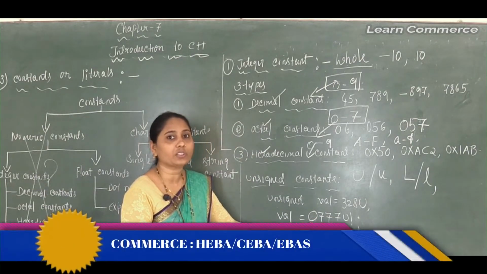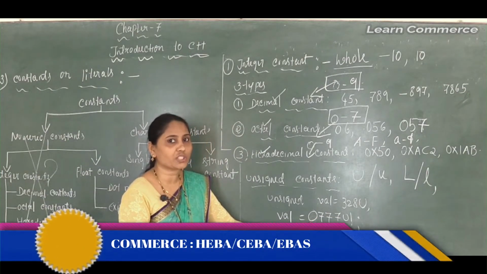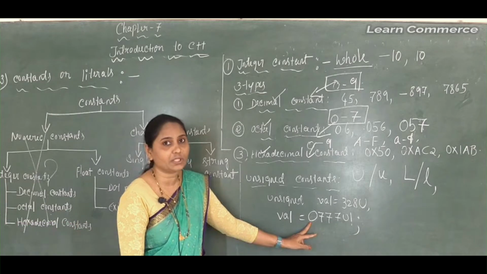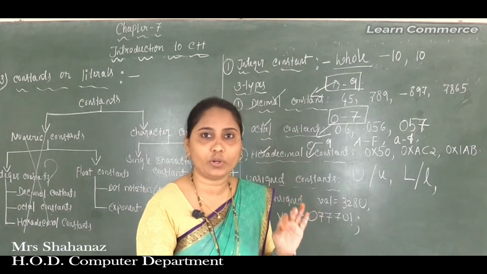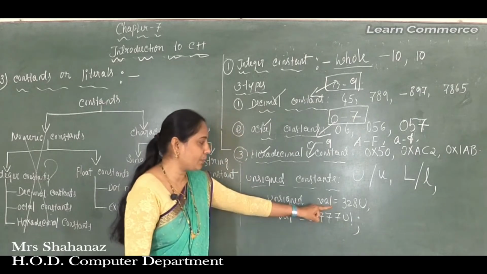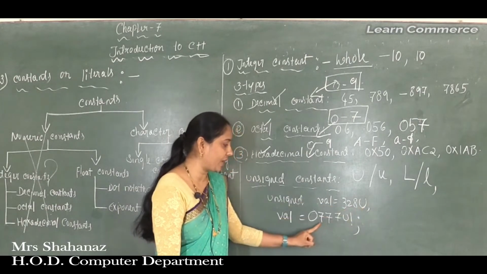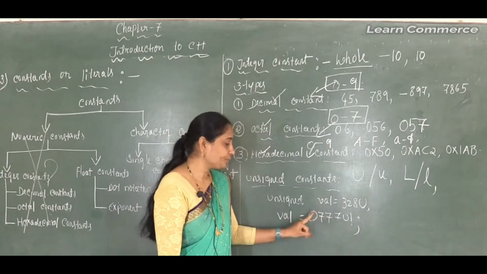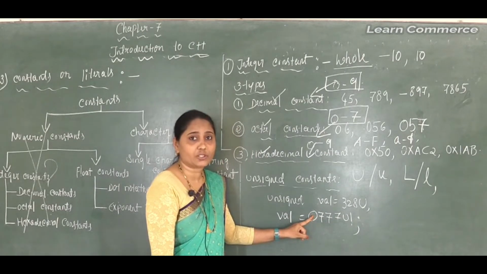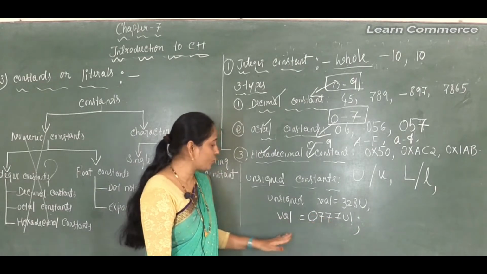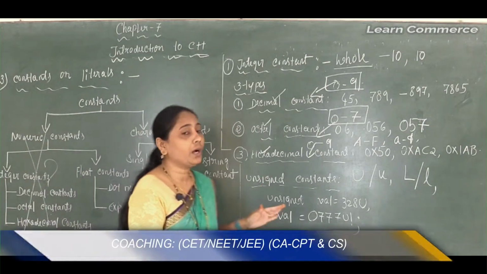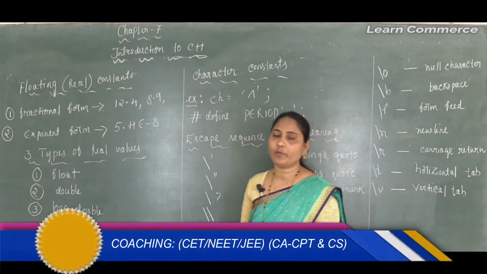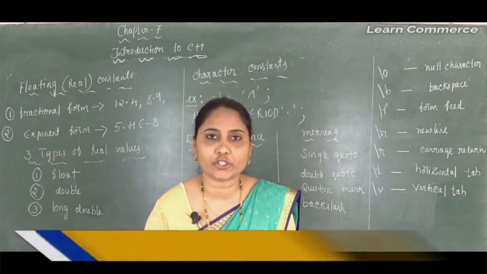As we know, with an octal constant the digits must always start with the digit 0 only. So this was a simple unsigned example, but if you are using 0777UL, it is called unsigned long type as an octal constant. Clear this point. So this is some explanation of the unsigned constant and other constants. Now about constants: we know the meaning of a constant, fixed values that do not change during the execution of a program.